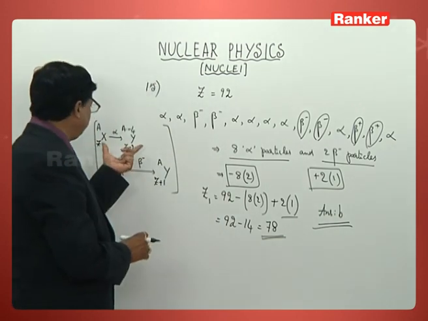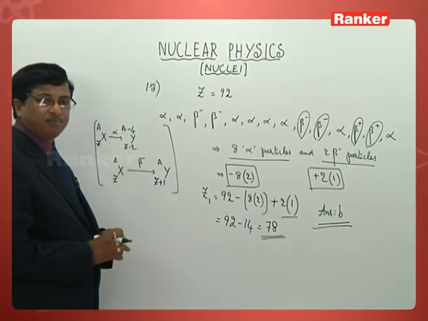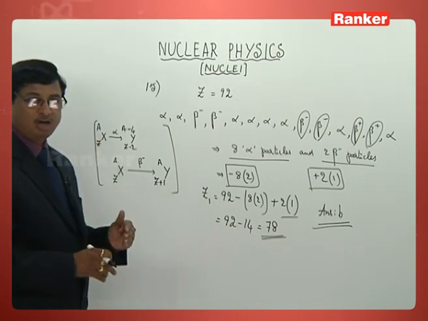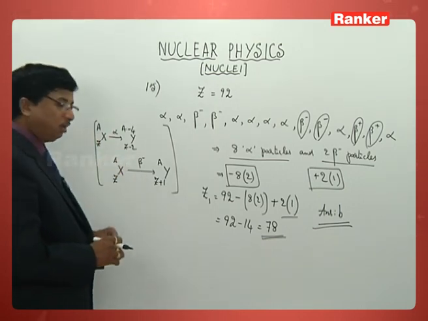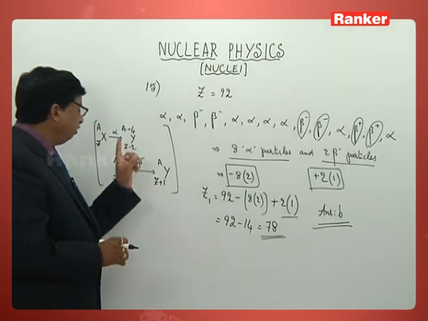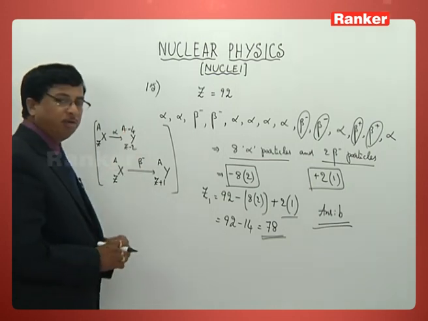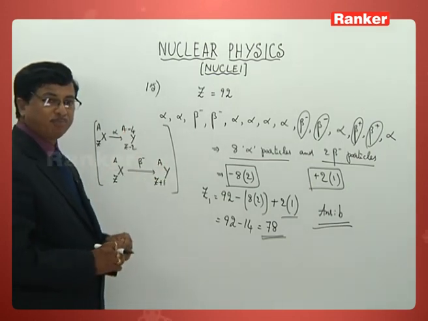All of you should focus on this part. Once again I repeat, whenever a nucleus gives out an alpha particle, its atomic number is reduced by 2 units and mass number is reduced by 4 units.